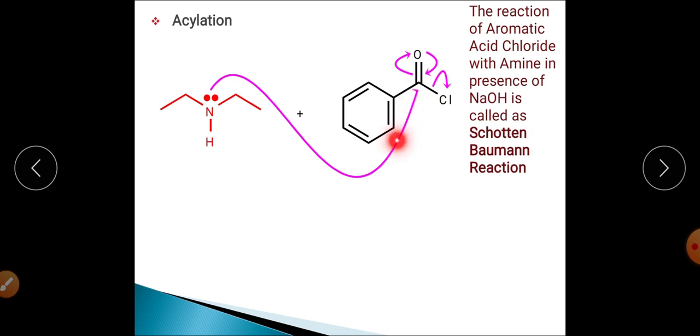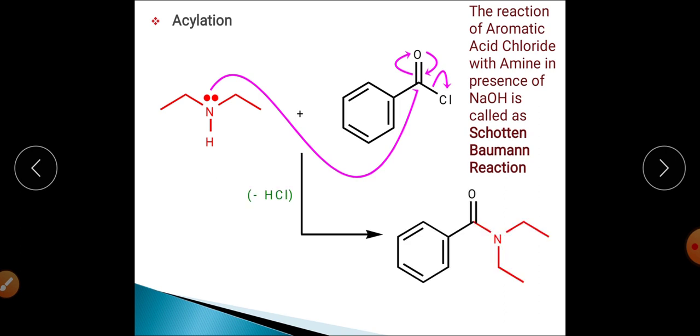When it attacks, this bond will go to O and form the O negative, and after this the negative charge will come back and Cl will be eliminated in the form of Cl negative, and it will give rise to the product. So this is basically a case of the Schotten-Baumann reaction.